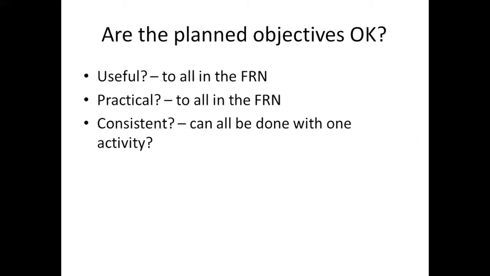If I'd had those, what we would have done now is review them and thought about really three questions. The first one is, are the objectives trying to do something that's really useful? Because we're working within FRNs, Farmer Research Networks, the objectives of the trial should be useful to everybody in the network or everybody involved in the trial, not just to some people. In other words, it should be relevant to the farmers, and relevant to the researchers as well.